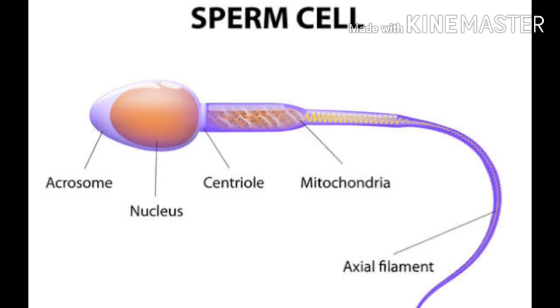We can see a nucleus present in it, followed by a centriole, mitochondria, and an axial filament. The acrosome and nucleus are in the head part. Centriole and mitochondria are in the middle piece, and the axial filament is in the tail region of a sperm cell. I think it is very much clear to you now.